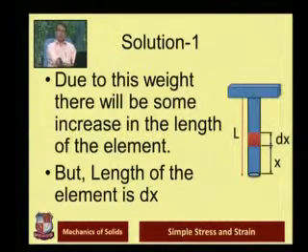So original length of the strip is dx, not the whole length. Whole length of the bar we are not considering, we are considering the small strip dx on which the force P is acting, which is again in downward direction. There will be change in length of the strip dx.